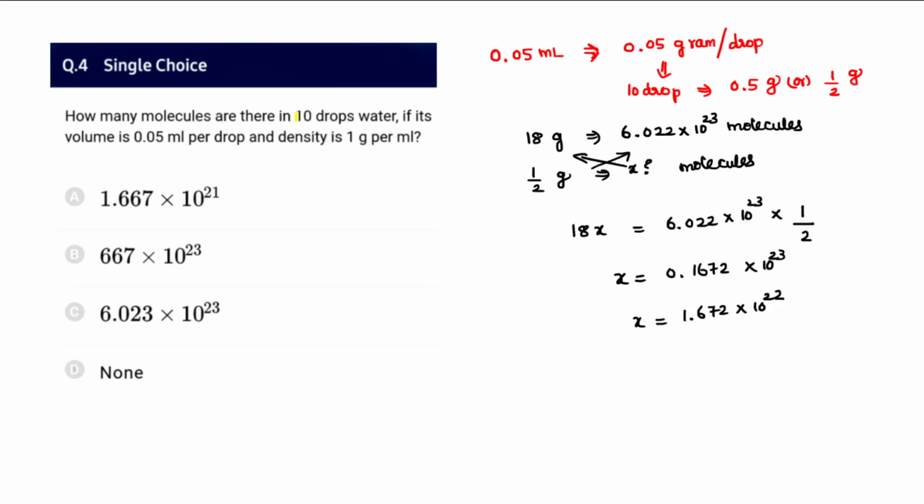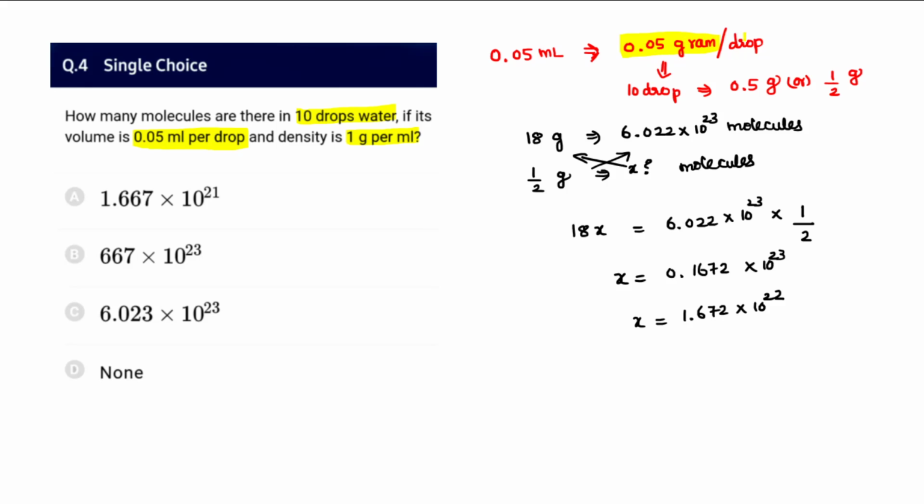How many molecules are there in 10 drops of water if its volume is 0.05 ml per drop? Okay, so one drop has a volume of 0.05 ml. Since density is 1 gram per milliliter, the raw meaning of it is that 1 milliliter contains 1 gram. So 0.05 milliliter is 0.05 gram, so 1 drop is going to have 0.05 gram.